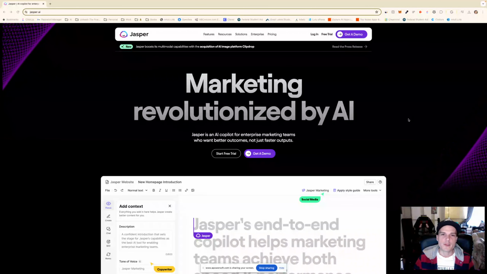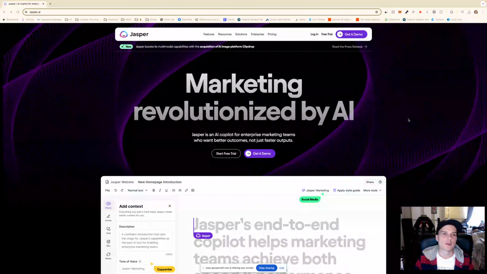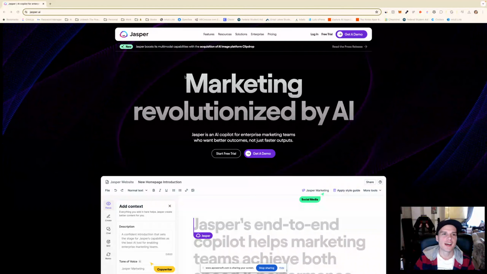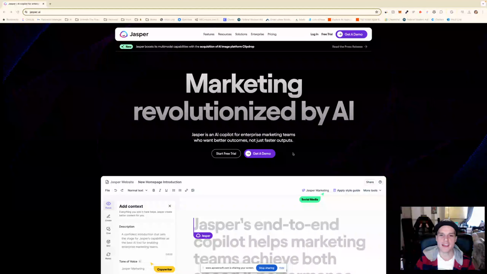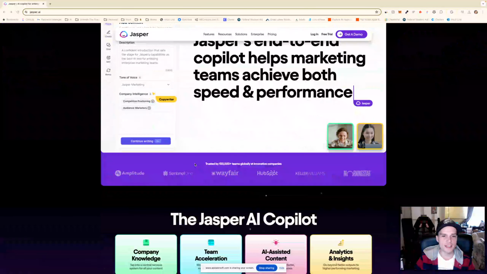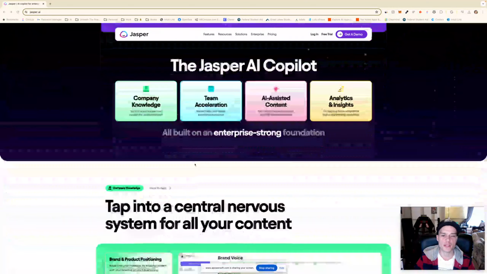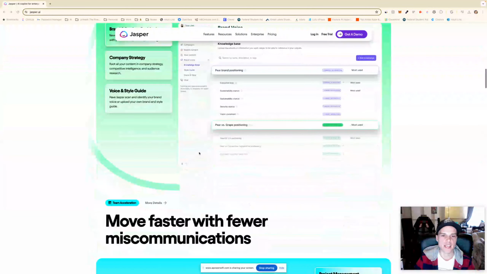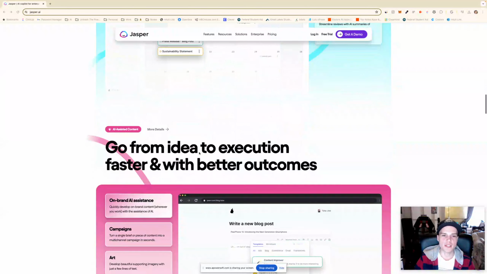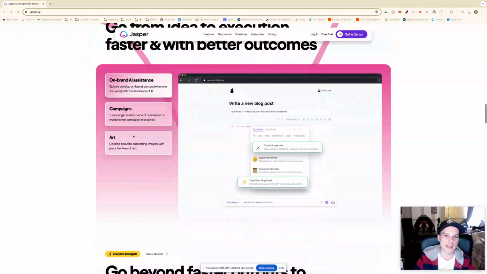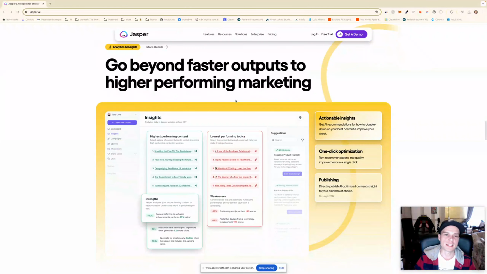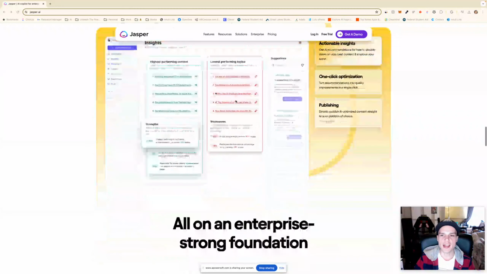All right, I review AI powered tools, and today we're going to be going over Jasper, which is a marketing tool powered by AI. And if you're familiar with it, it seems to promise quite a bit. I use pretty much a lot of these things right now in ChatGPT, so we'll see how they stack up against just using ChatGPT, or if this truly is a better marketing tool that can pump out content that performs better and do it faster.